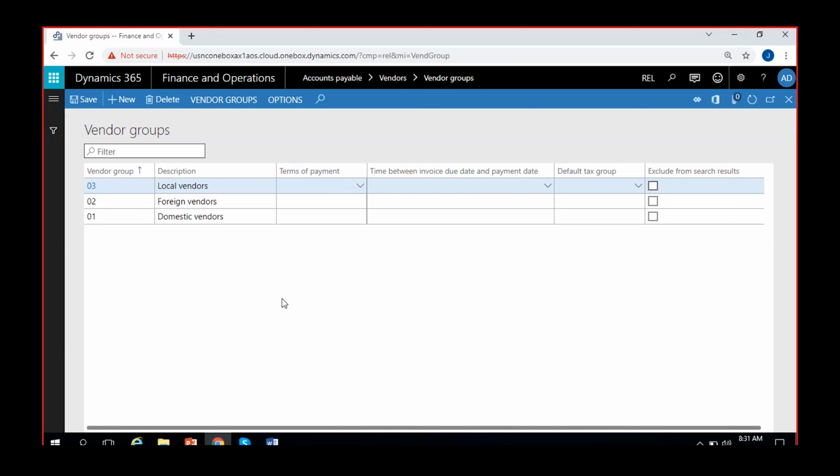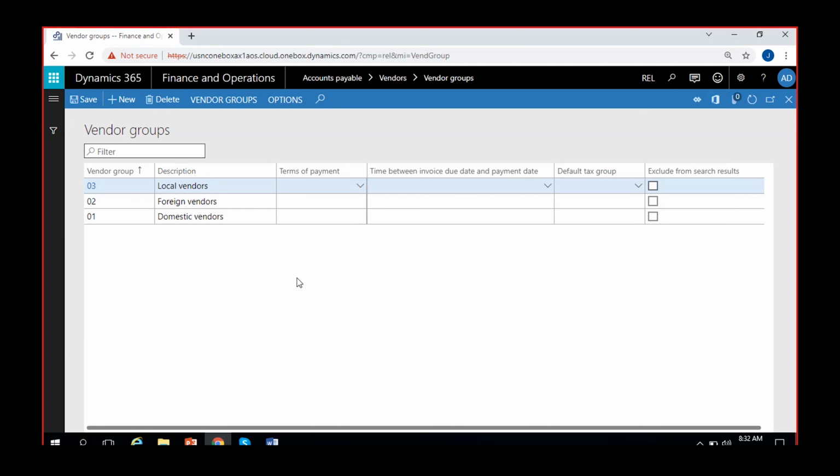So I don't want users to create any vendor in this particular group, for suppose. So I will say exclude from search results, which means it won't be visible again for them for creation of a vendor. When creating a vendor, they can only see these two groups, but they cannot see the group local vendors, because I have regulated the users to not create any vendor in the local vendors.